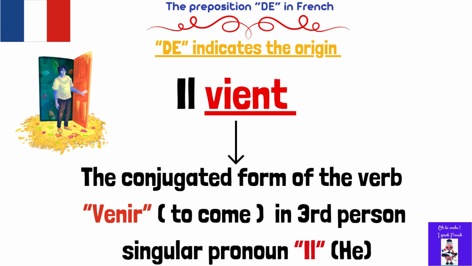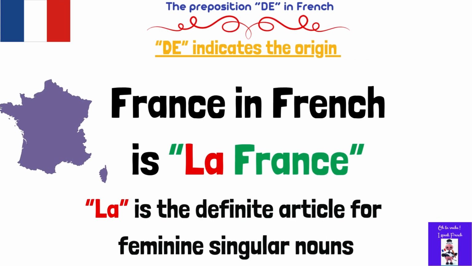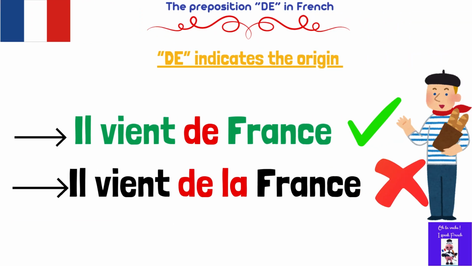Il, which means he. France in French is la France. La is the definite article for feminine singular nouns. To say that someone comes from France, we say il vient de France.